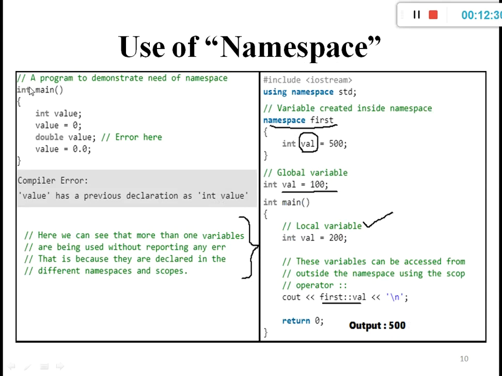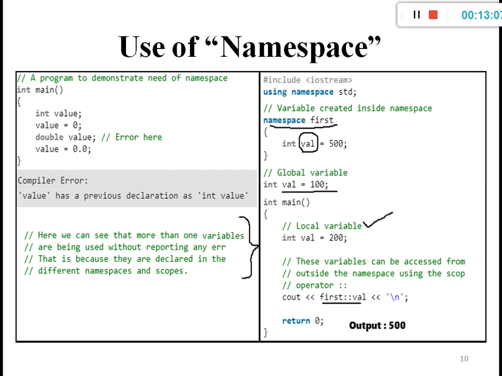That means simple, this program represents int main, then int value. Everyone knows int is a data type, value is a variable, then the variable value is 0. Then again we define double value, double is a data type, then value. It gives an error here. Why? Because we use the same variable name, so it gives an error.